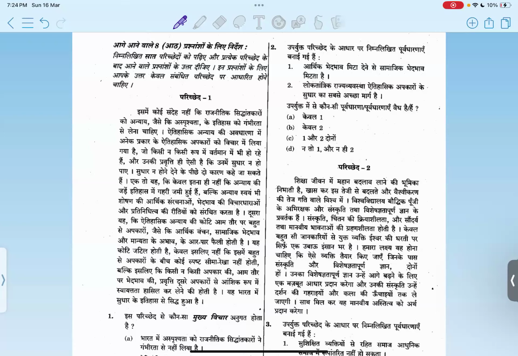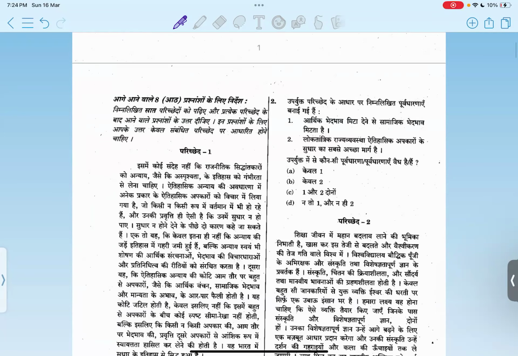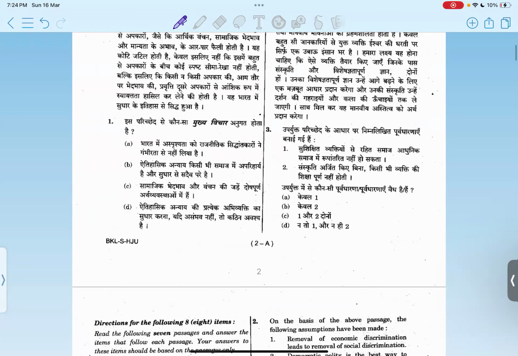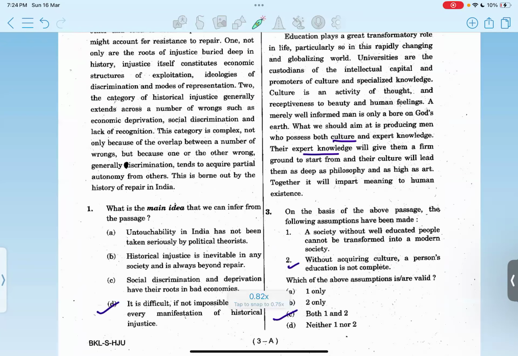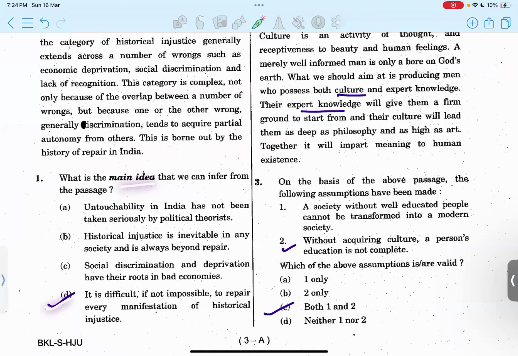So we are taking up the 2019 CSAT paper. We have a few passages in the beginning. According to the first passage, we have to identify the main idea from it. So it should be option D, that it's difficult, if not impossible, to repair every manifestation of historical injustice. Option D.